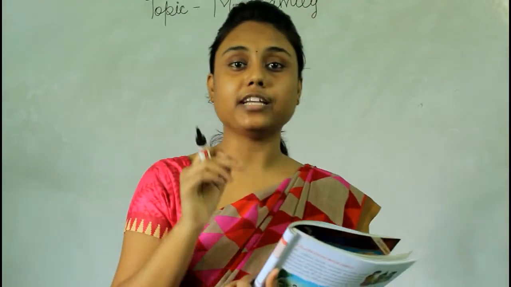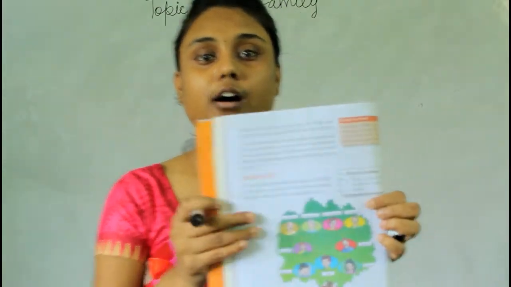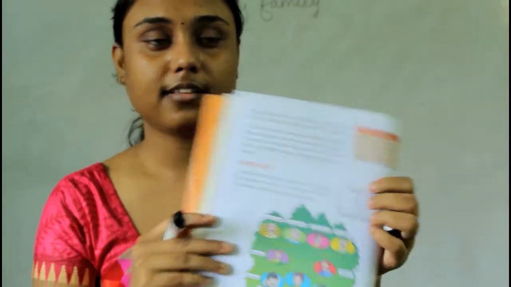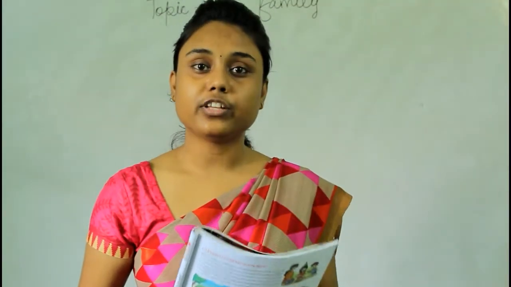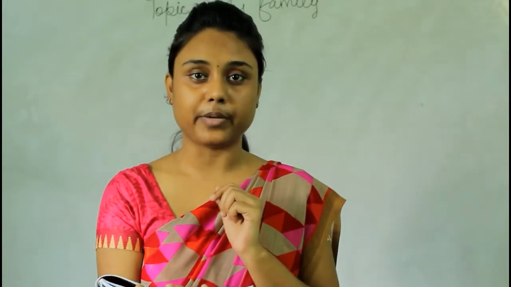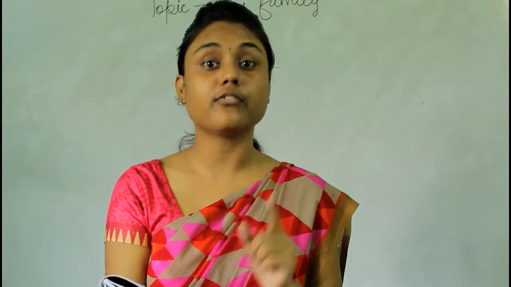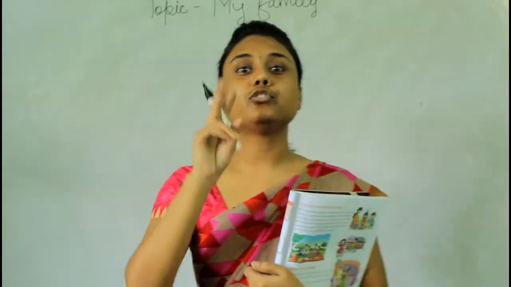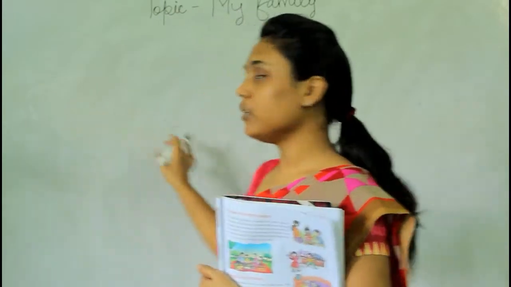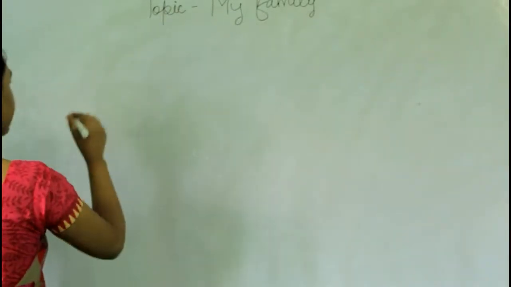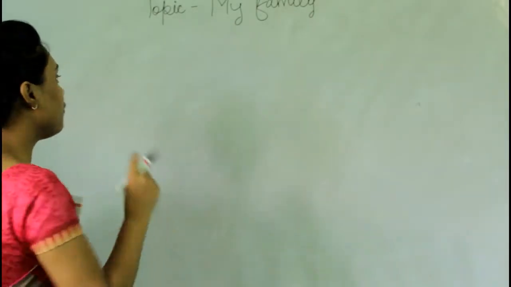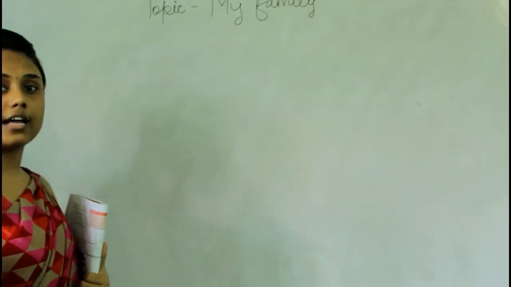Now again on page number 26, this is how your page looks. This is page number 26, okay? Now read with me, okay? Our father's parents are our paternal grandparents. Our mother's parents are our maternal grandparents. We all have grandparents, right? So there are 2 kinds of grandparents. Have a look here, okay? There are 2 kinds of grandparents. One is paternal grandparents, another one is maternal grandparents. So first we will study about maternal grandparents.